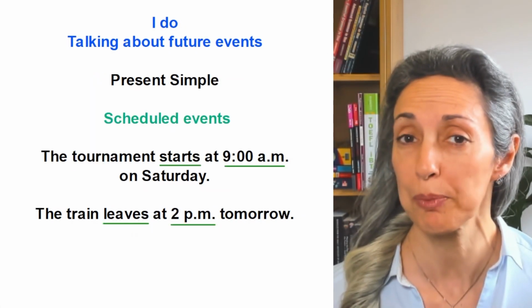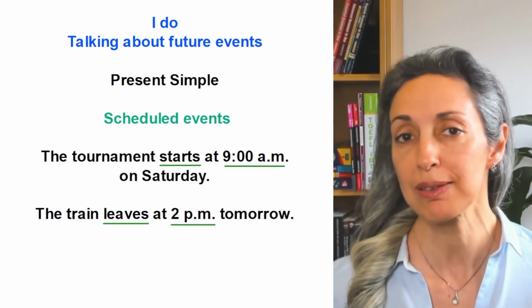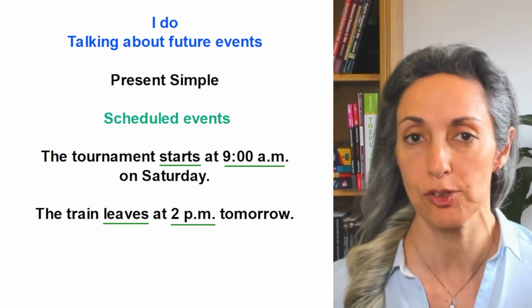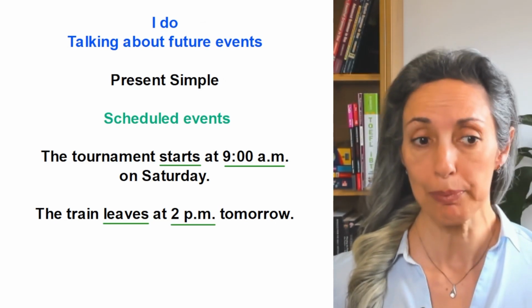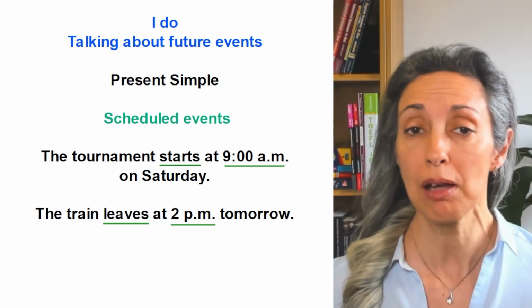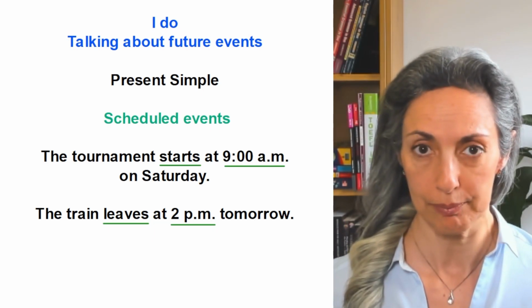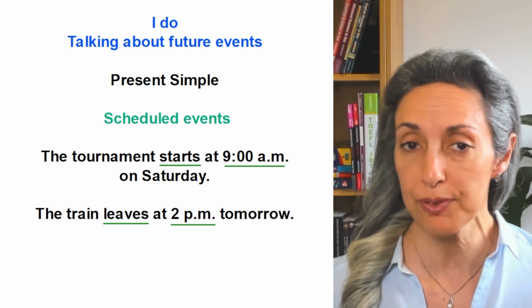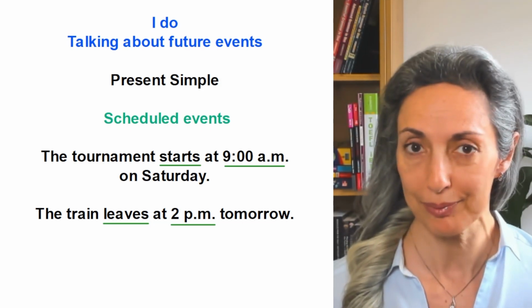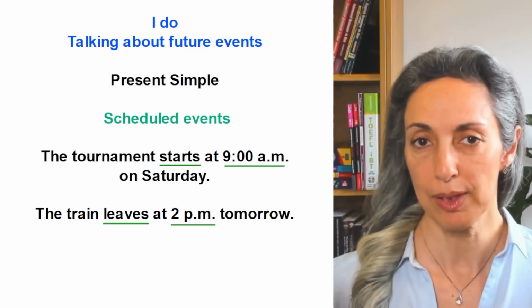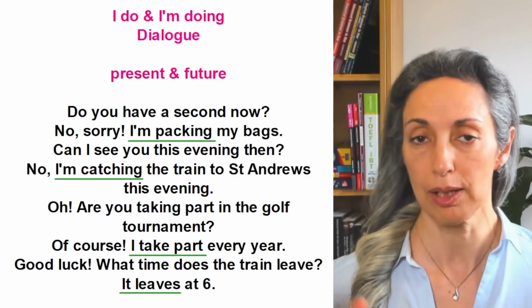So when do we use the present simple? We use the present simple to speak about scheduled events. For example, the tournament starts at 9 a.m. on Saturday. Or the train leaves at 2 p.m. tomorrow. Okay, let's put these two usages together in a dialogue.